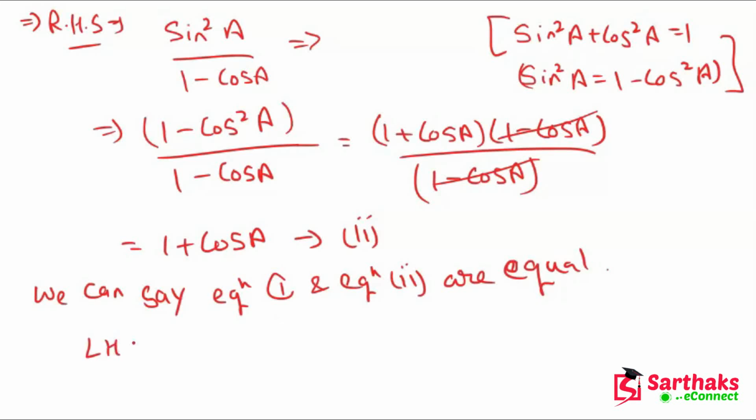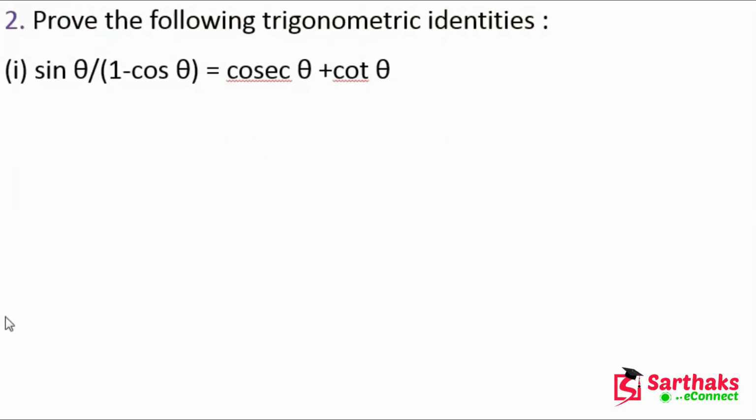So LHS is equal to RHS, hence proved. Okay, my dear friends, I hope you get this point. So now let's move on. The next question is: prove the following trigonometric identities. Now we have to prove some expressions.